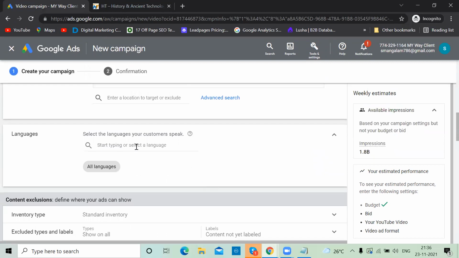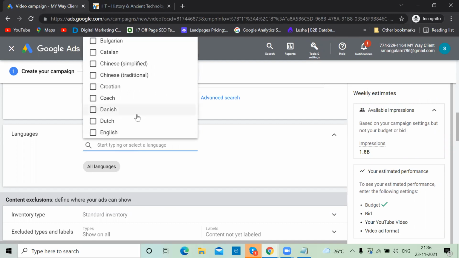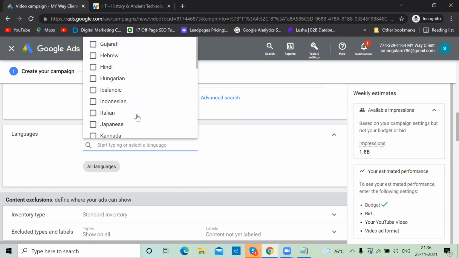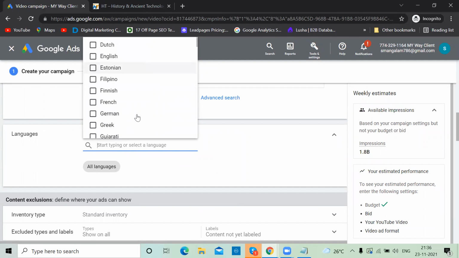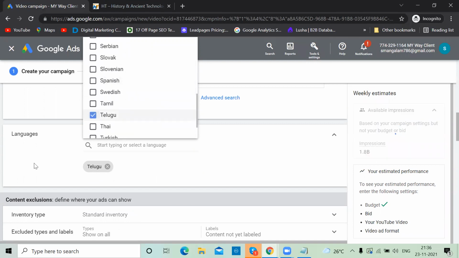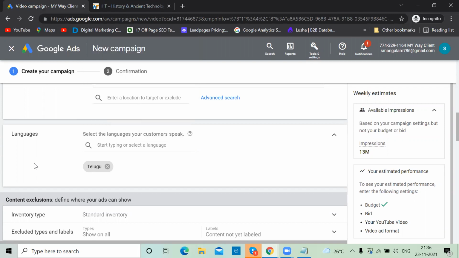Now languages: select the languages your customer speaks. Mostly that video is in Telugu, so I want to select Telugu speaking people. Or else I can target both English and Telugu, but especially in this video, I want to target Telugu people only. How does Google know that people speak Telugu? Based on the browser settings. People select the language in their Google settings.